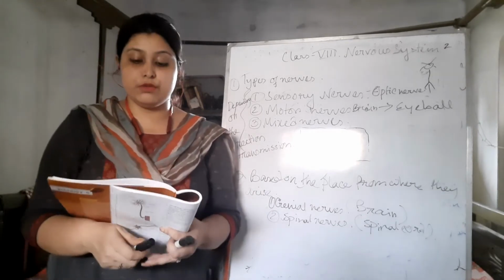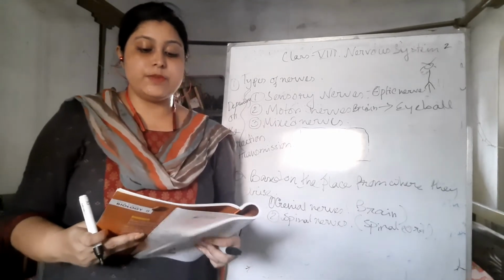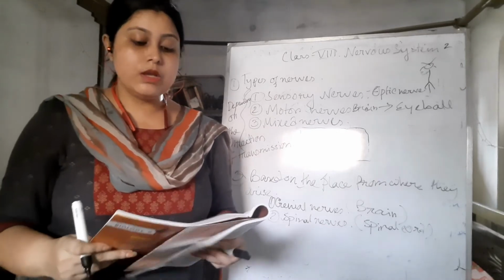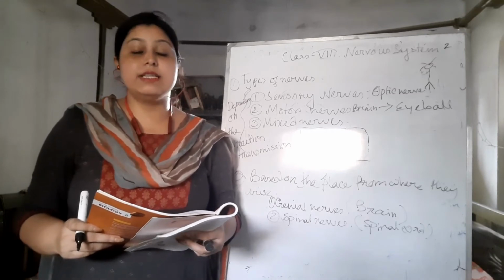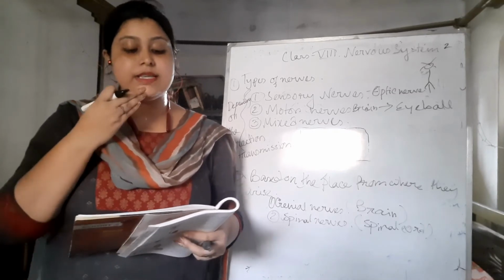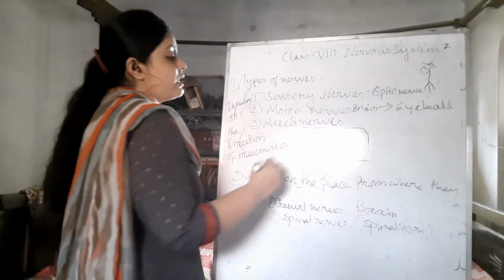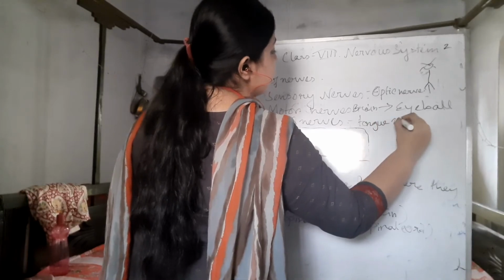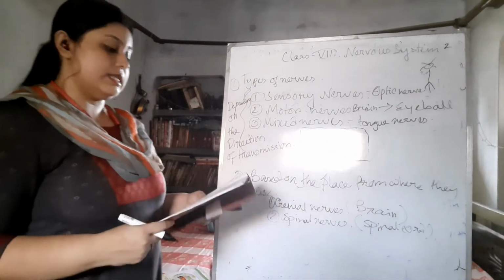They transmit electrical impulses from the central nervous system to the muscles of the body. So they contain both sensory and motor fibers. For example, the nerves that transmit the message of the tongue are called mixed nerves. So one example is tongue nerves. These are examples of mixed nerves.